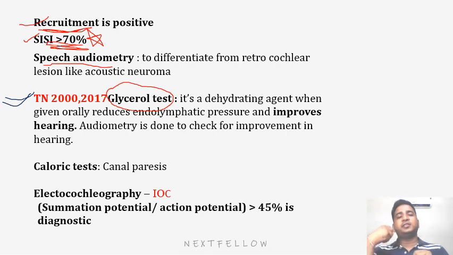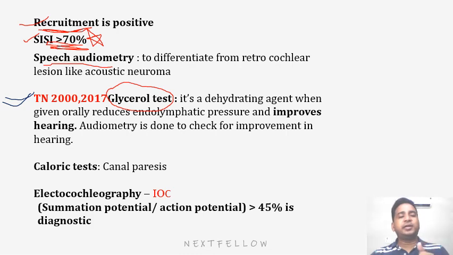It has been asked in the exam, so remember these glycerol tests, mannitol tests, generally they are helpful whenever there is a hypertensive situation. So in Meniere's disease, they will lower down the endolymphatic pressure, leading to improvement in symptoms. How will we check for improvement in symptoms? We will do the audiometry and see the improvement in hearing. It should be more than 10 decibel in repeated frequency, like 500 hertz and 1000 hertz, at a particular interval. So that's how it's helpful.